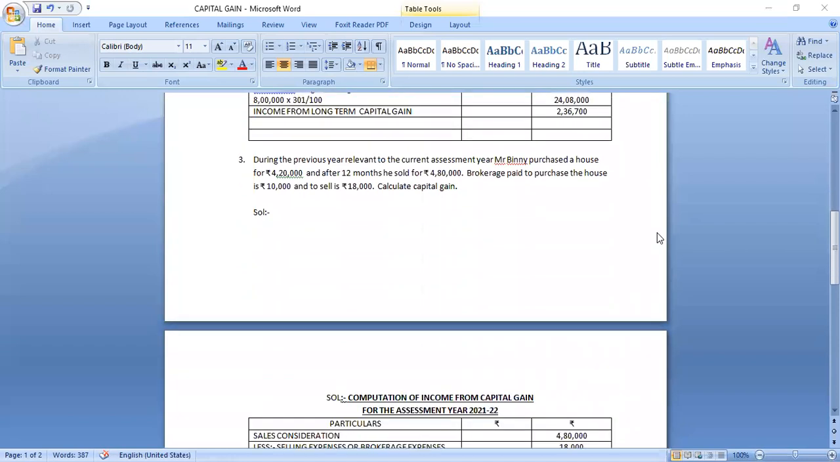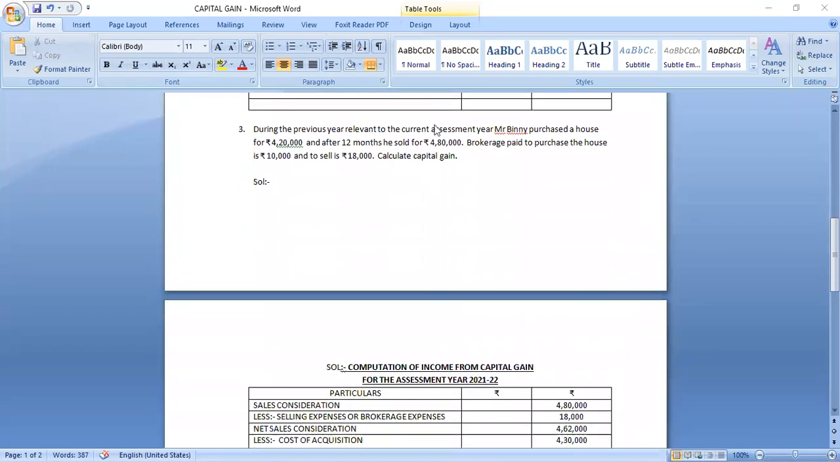Third, during the previous year relevant to the current assessment year, the previous year is 2021, current assessment year 21-22. Mr. Binny purchased the house for 4.2 lakhs and after 12 months he sold it for 4,80,000. Now brokerage paid to purchase the house is 10,000 and to sell is 18,000. Calculate capital gain. Find out whether it is a capital asset or not. Yes, it is a capital asset, but is it long term or short term?